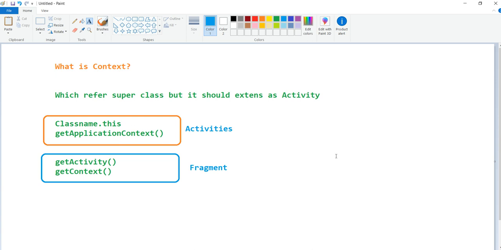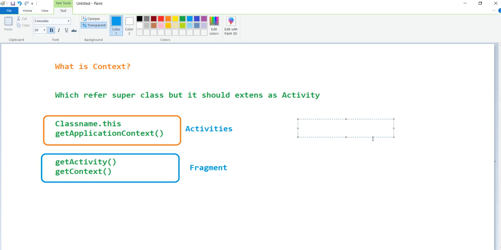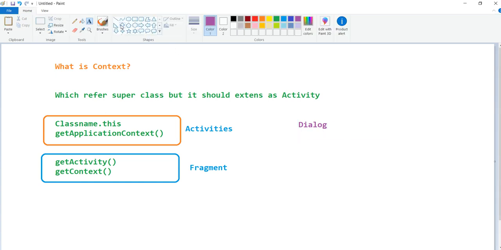That is the reason whenever we are using dialogs, getApplicationContext does not work, because a dialog creates one more view on top of the layout. Because of that, this theme and that theme are mismatching, so it does not work. In the remaining places, apart from dialogs, you can use getApplicationContext.